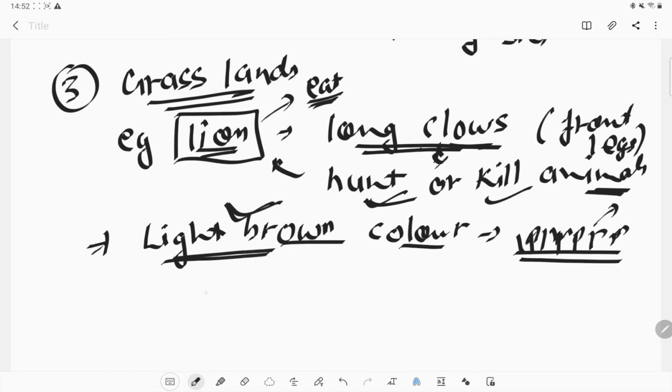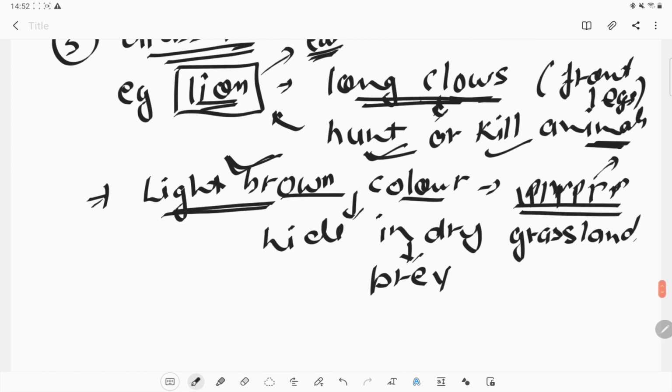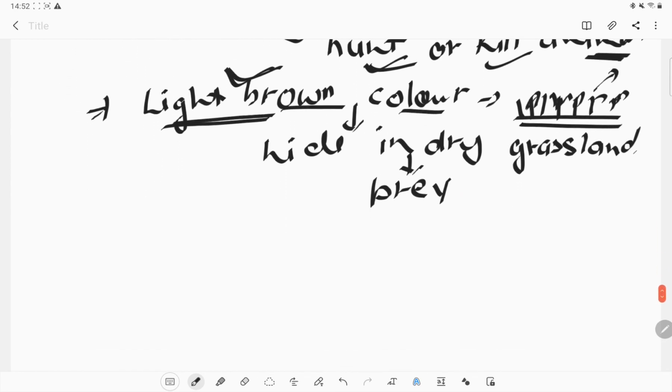So this will help them hide in the dry grassland, so that they can hunt their prey easily, without being noticed by the prey. Okay, so this is how animals can adapt themselves according to the environment.